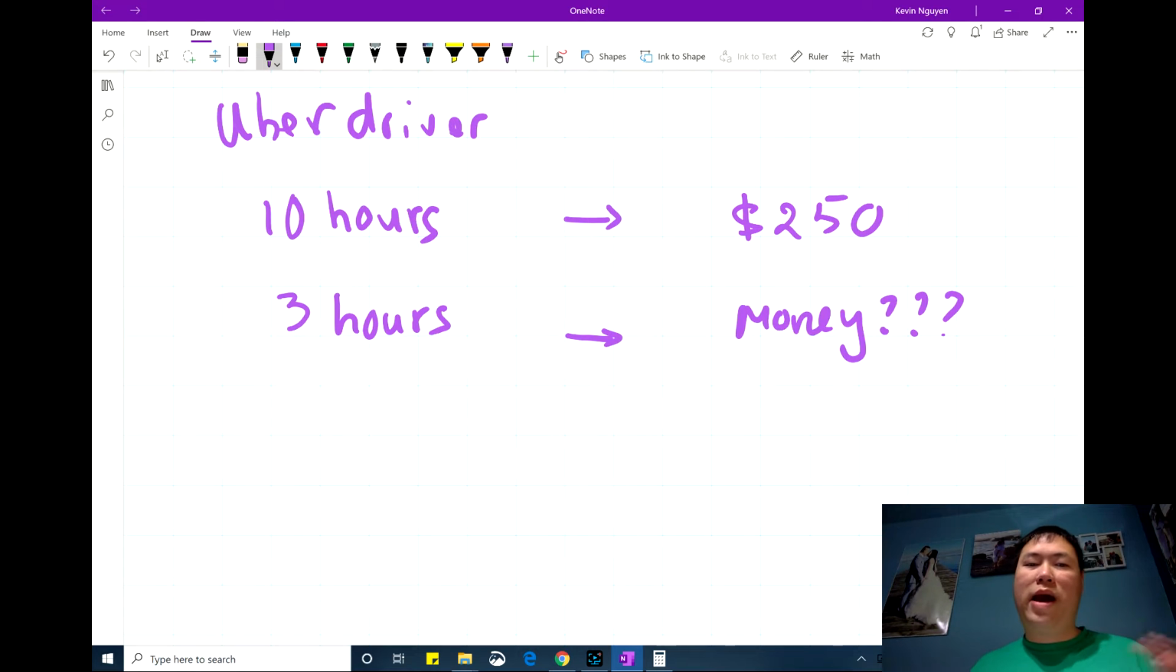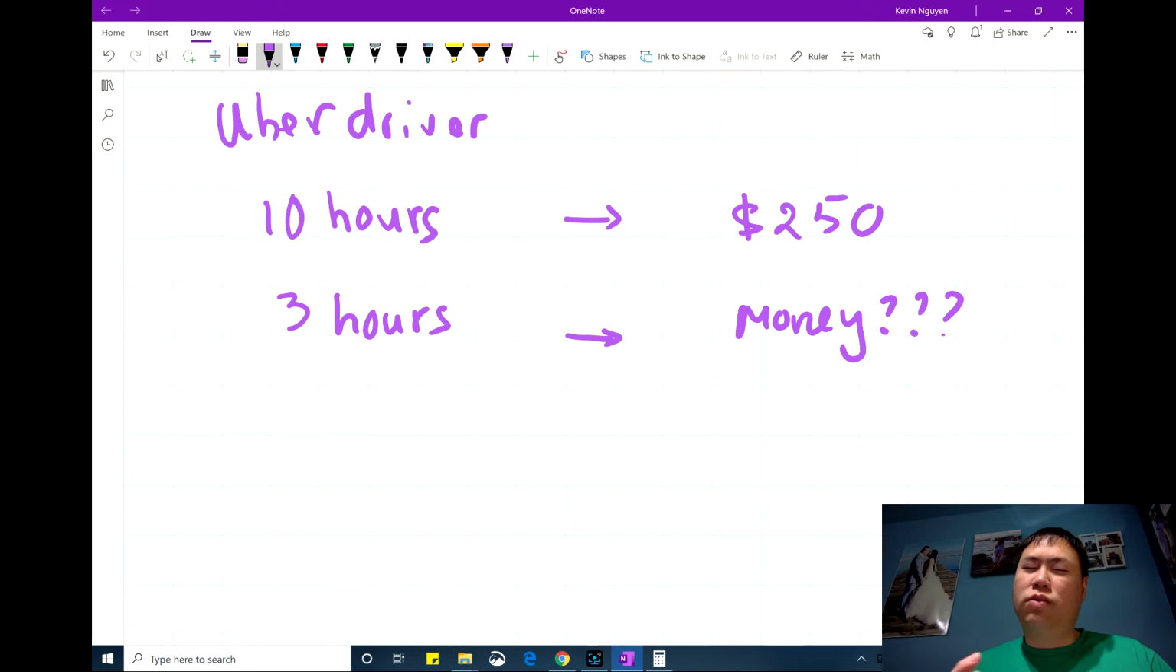If you know some kind of ratio, then you can find all the other amounts. And when you use this concept, we are assuming the rate doesn't change. For example, 10 hours, $250. If I double my hours, let's say I work for 20 hours, I should make double my money, which is $500. If I halve my hours, 5 hours instead of 10, I should halve my money, which is $125. So we assume those rates never change.